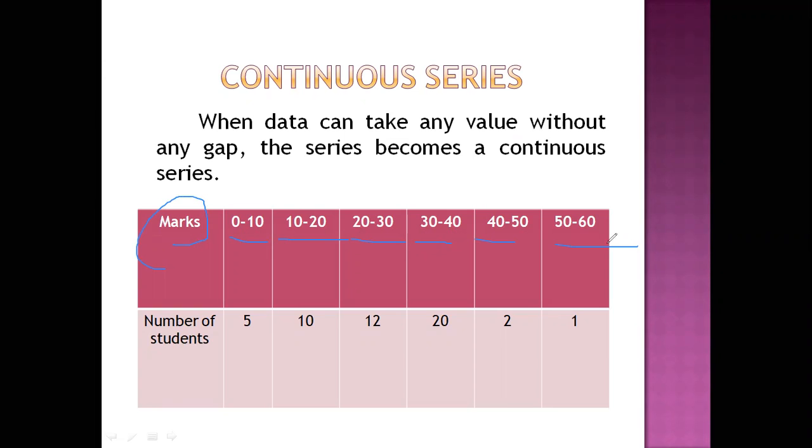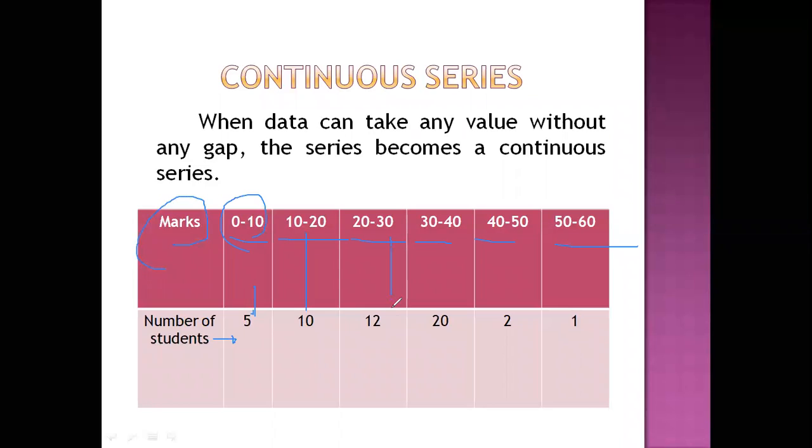This is the table pertaining to marks of certain students. 0 to 10 marks are scored by 5 students. 10 to 20 marks are scored by 10 students.